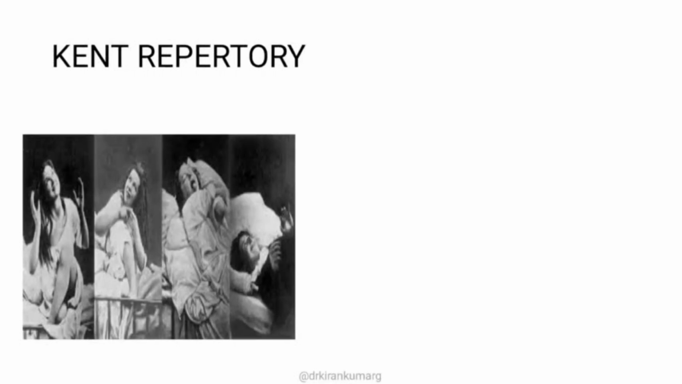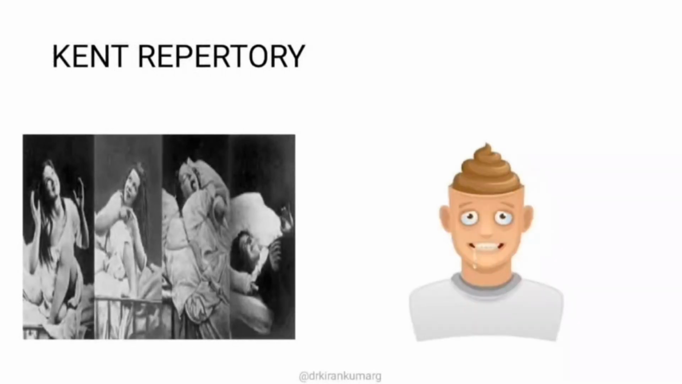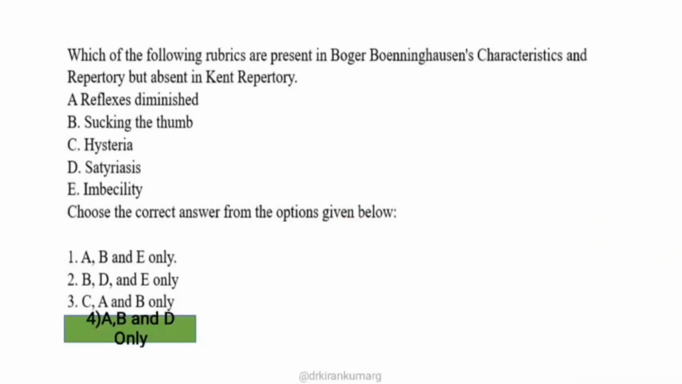Whereas the other 2 rubrics are in Kent repertory. Hysteria is the most common mind rubric we use day in and day out in practice. Hysteria is mentioned in Kent repertory but it is not there in BBCR repertory. The next one is imbecility, which is nothing but a stupid or idiotic person. You can remember one remedy, Baryta carbonica, here. These are the two rubrics found in Kent repertory but not in BBCR repertory. So the answer is option 4, A, B and D only.